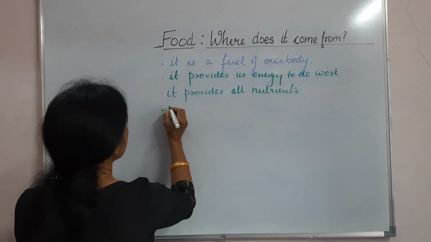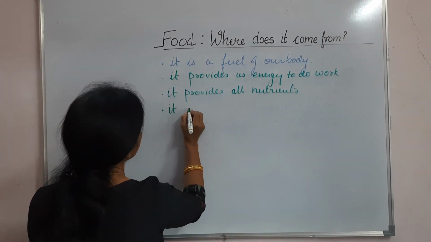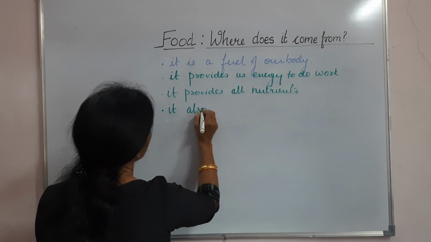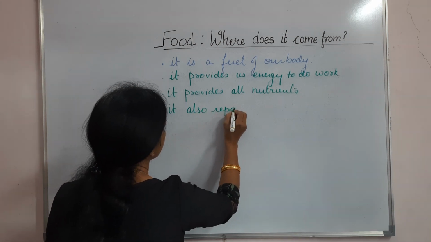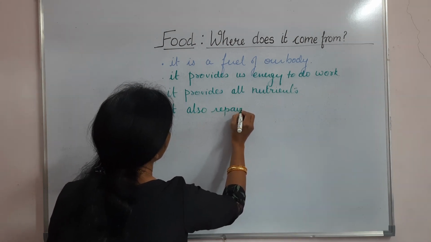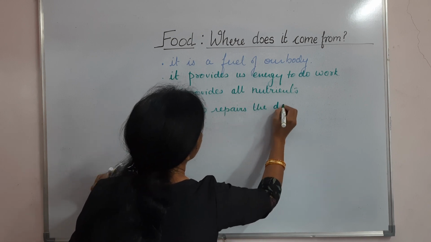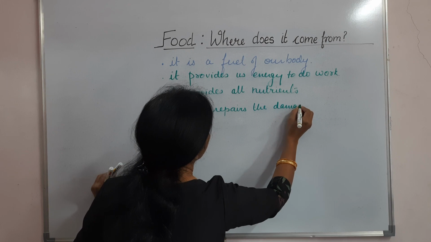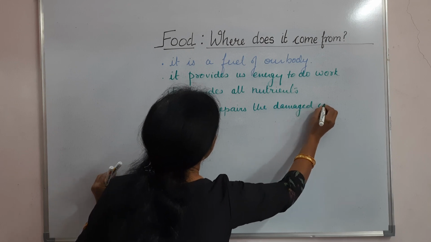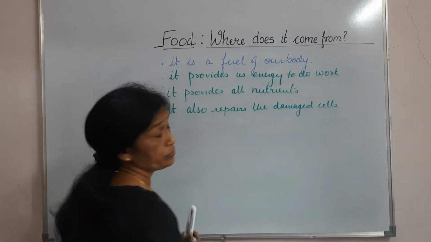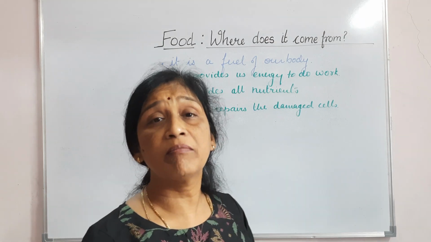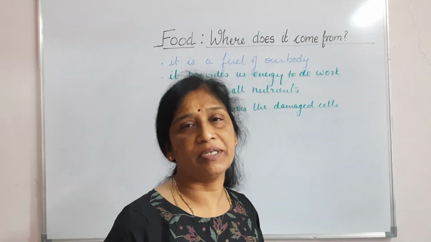Okay, so it also helps in repairing. It also repairs the damaged cells or tissues. Okay, the smallest living part of our body is a cell only.